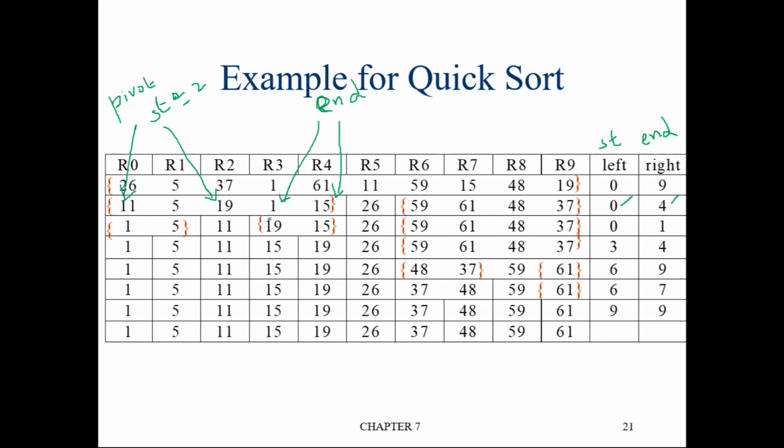The element at third location is 1. Is this greater than the pivot element? No, it's not greater than the pivot element. So stop. So end will point to where? End will point to 3. Previously end was pointing to 4, now end is pointing to 3.